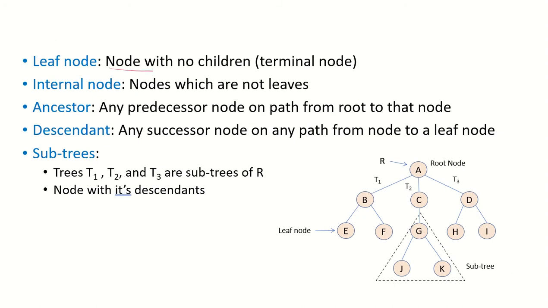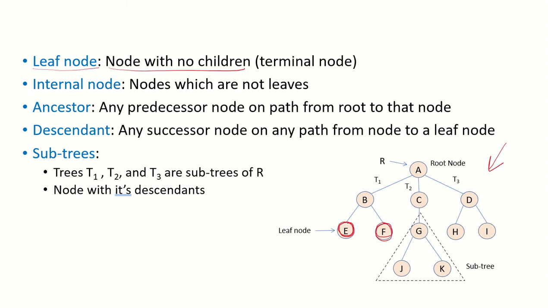A node with no children is referred to as a leaf node. So if we look in this tree over here, there is a node E which does not have any children. Node F, that also is not having any children. Similarly, we can see nodes J, K, H and I. These are not having any children.